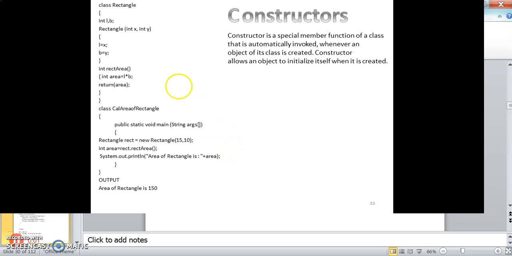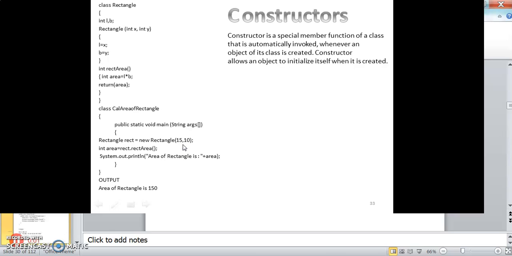This is another example where we define a constructor for initializing the data members of a class. So Rectangle takes x and y, L equal to x, b equal to y, and in rect area, here Rectangle is a parameterized constructor. Then in rect area we compute the area by multiplying length into breadth, and then we invoke the class calculate area of rectangle. In public static void main, we are creating the object rect, and we are initializing the members directly.